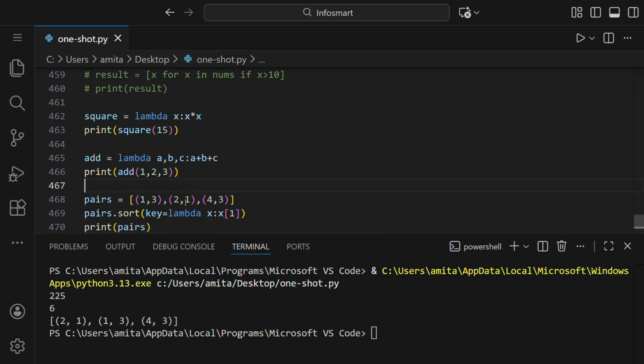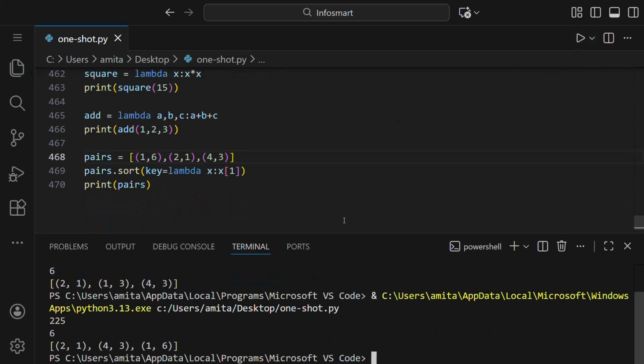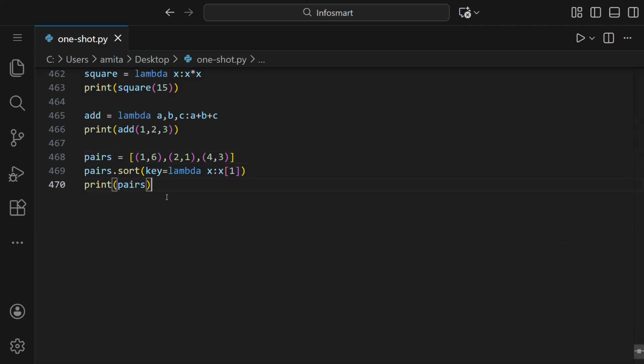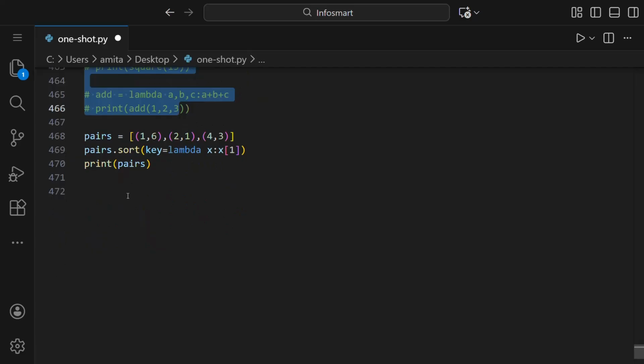If we change this to 6 and run this, you can see 1, 3, 6 according to the index. This is sorted in every tuple. If we want to write it in a way that we can understand more easily, what we can do is say T is equal to this one.